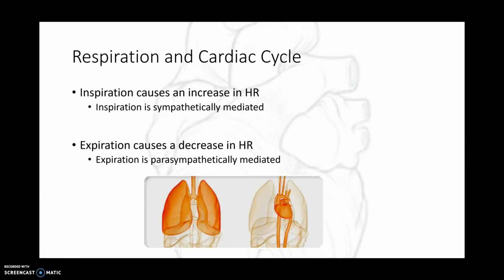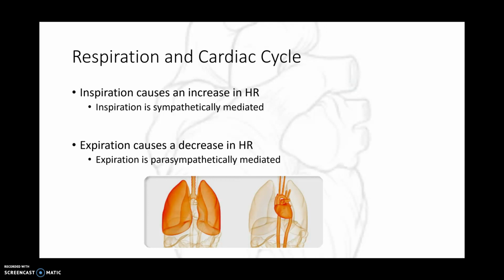Right, so respiration and cycle rate, let's continue with that. It means that there's a rhythmical oscillation according to our respiratory rate. That's just what we went over. Those neurotransmitters have to metabolize very fast so that the opposing neurotransmitter can take over and be dominant. So norepinephrine needs to be eliminated, needs to get out of the way so that acetylcholine can take over to expire. When we inspire, turning on the phrenic nerve, the dominant neurotransmitter is norepinephrine. That's going to act upon the heart, onto our beta-1 adrenergic receptors. That's going to increase cycle rate.